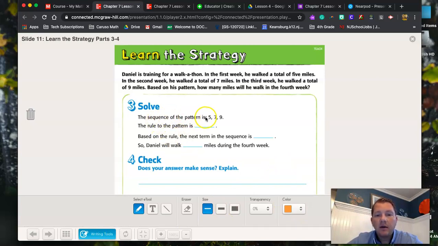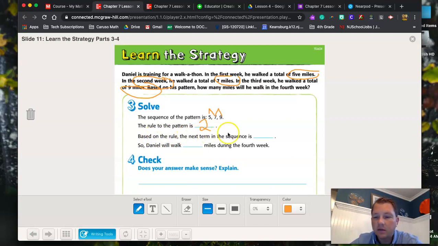So the sequence of the pattern is 5, 7, and 9. And we found that from up here, that he walked 5 miles. Then in the second week, he did 7 miles. And in the third week, he did 9 miles. The rule of the pattern is what? What do we notice about this pattern? The difference between 5 and 7 is 2. The difference between 7 and 9 is 2. So we know that this pattern is increasing by 2.